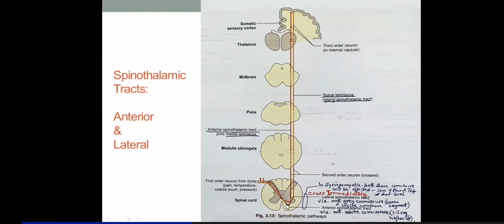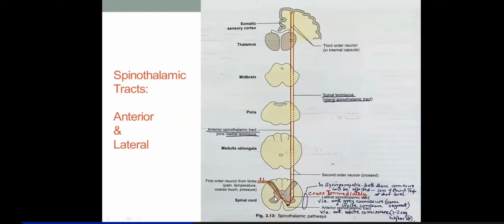So there is a condition where there is dilatation of the central canal, and that's called syringomyelia. When there is dilatation of the central canal, that will exert pressure centrifugally on all the sides surrounding the central canal.